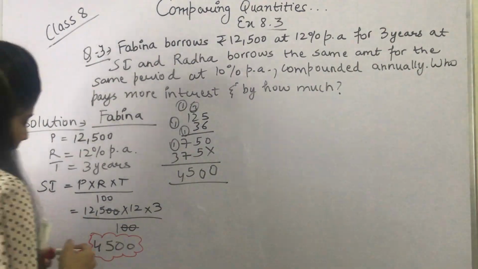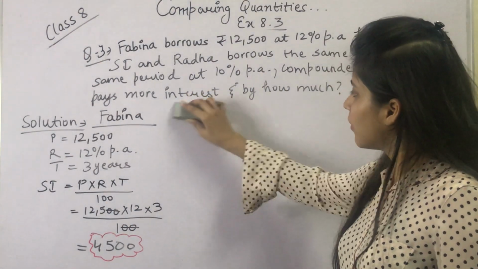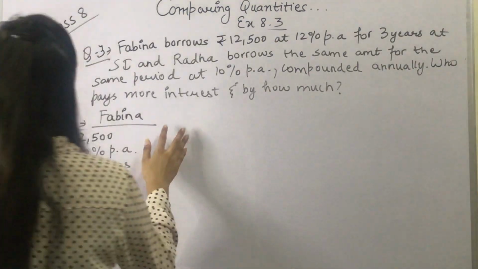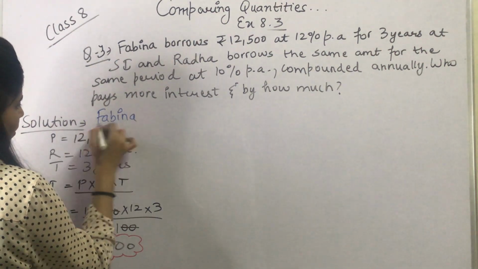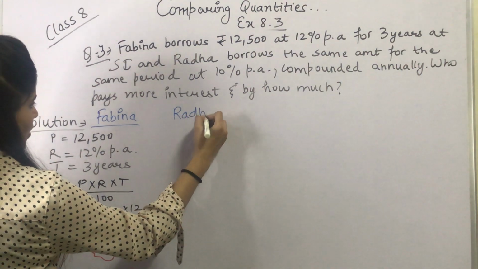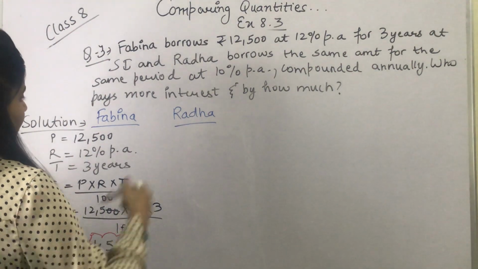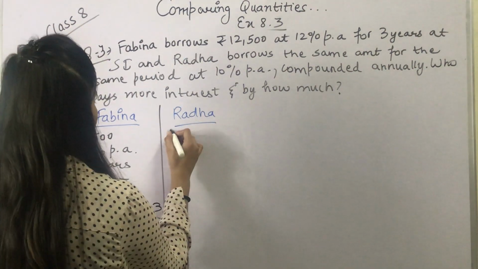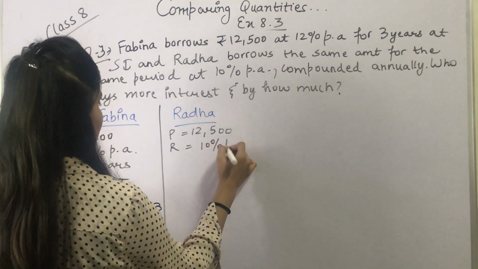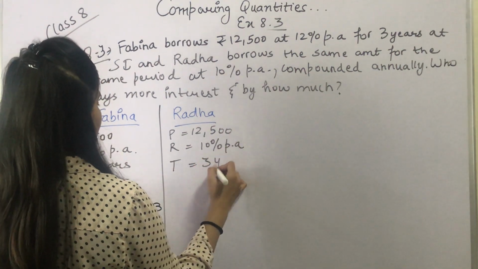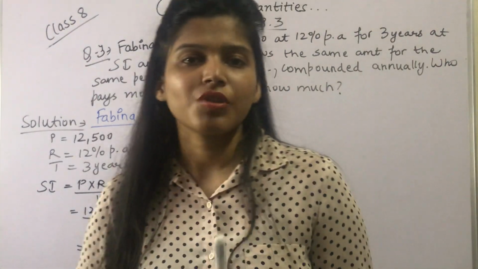But let's calculate Radha's interest now. Then only we can compare. For Radha's interest, we have principal same है 12,500. Rate is 10% per annum now, and time is 3 years. So time is same, time is 3 years, and we have to find the interest compounded annually.